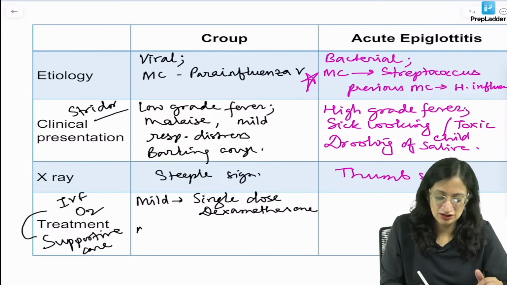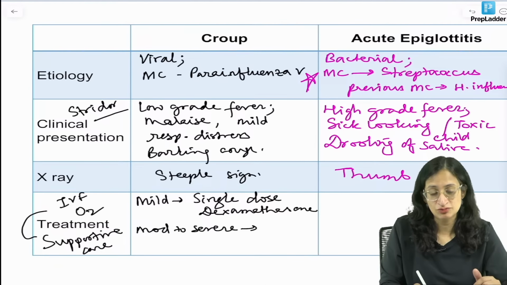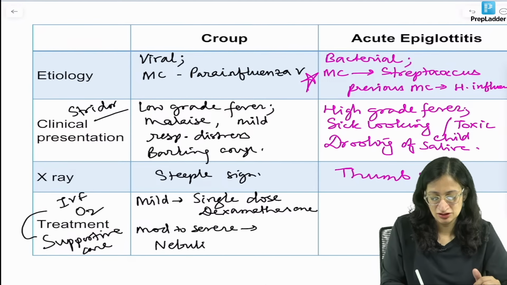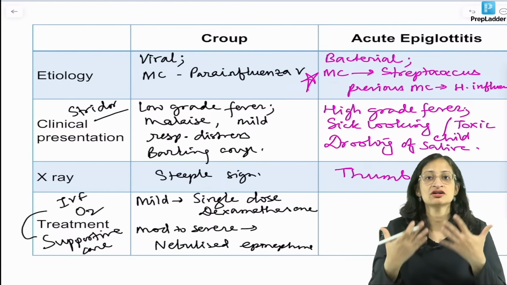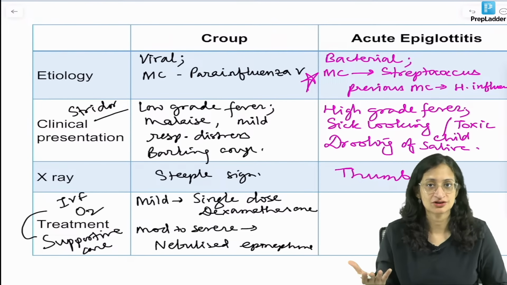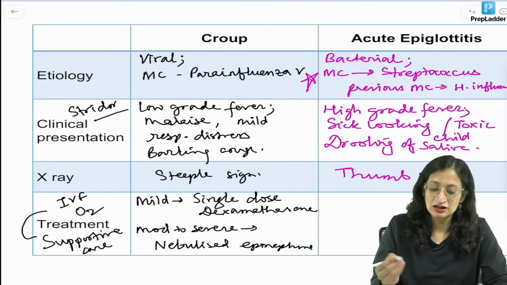While in moderate to severe cases, nebulized epinephrine is added to it. And yes, the child can sit in tripod position to splint his or her own airway to make the breathing more comfortable. Acute epiglottitis, what is happening? It is a bacterial illness.